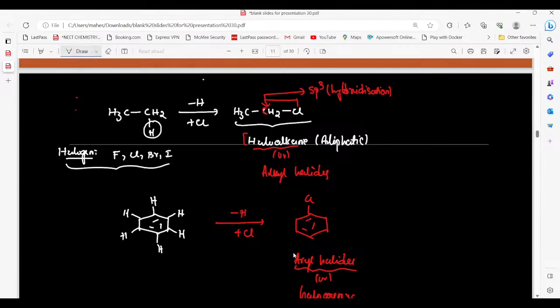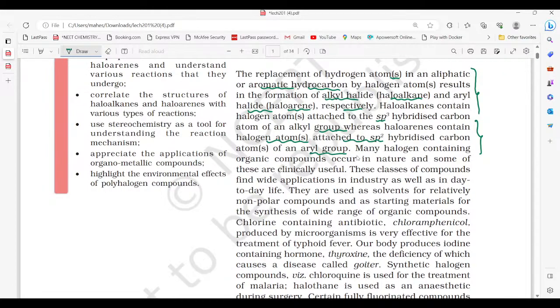Now let us come to the hybridization of the halogen attached carbon in aryl halides. Here this is the carbon which is attached to a halogen, and we observe that a double bond is present, so it clearly indicates that its hybridization is sp2. I hope this concept and these lines are clear.